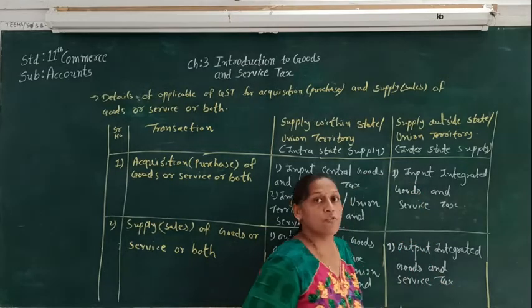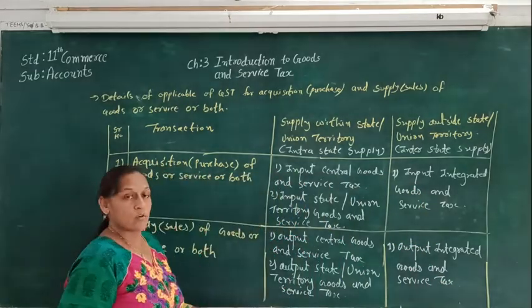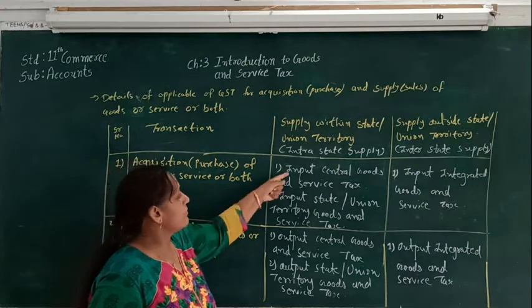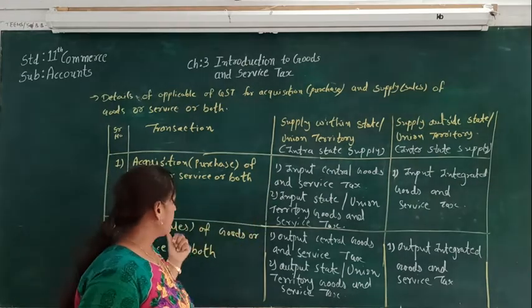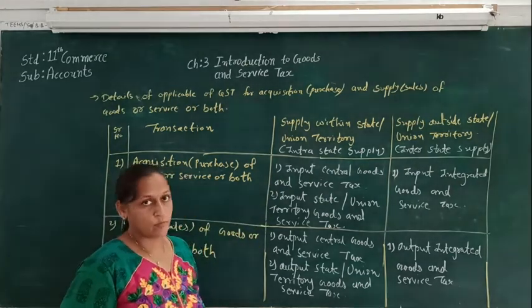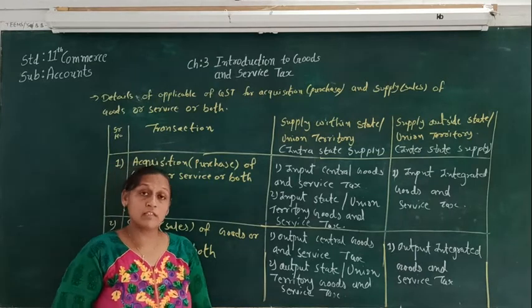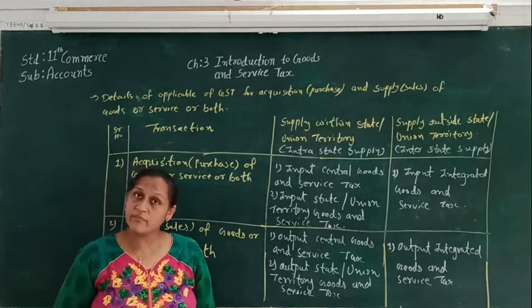So this is how we write it: for the purchase it will be input, and for the sales it will be output. Students, you may note down this. Then we are going to see the benefits of GST.